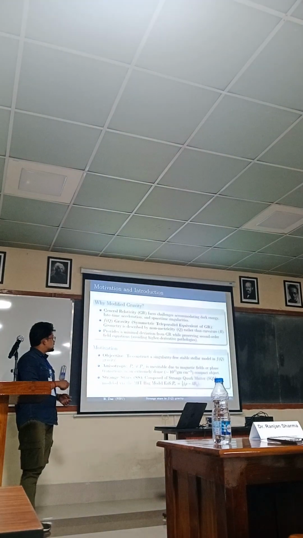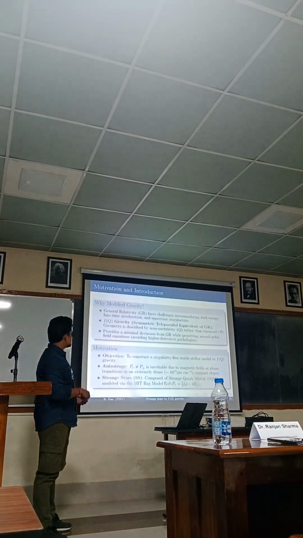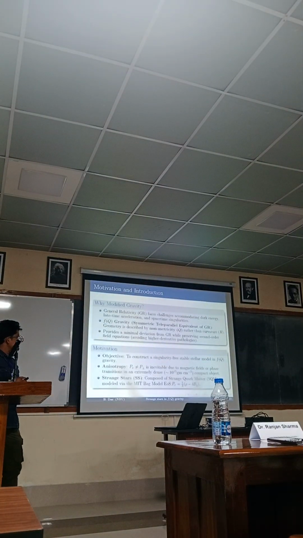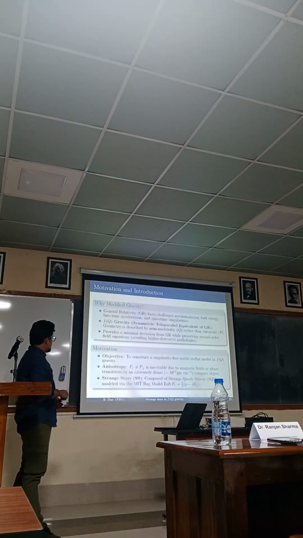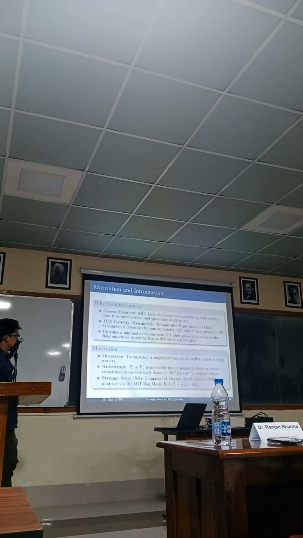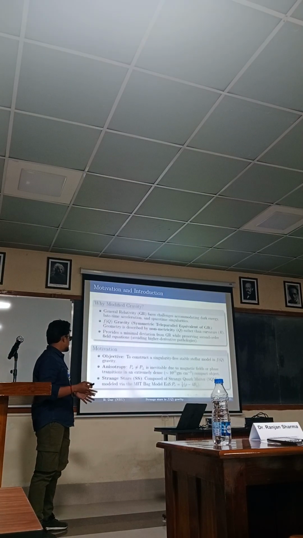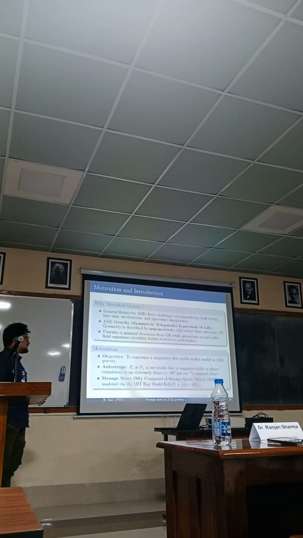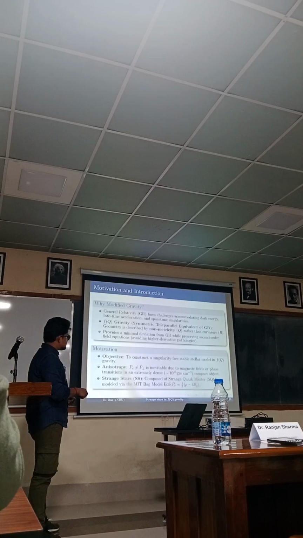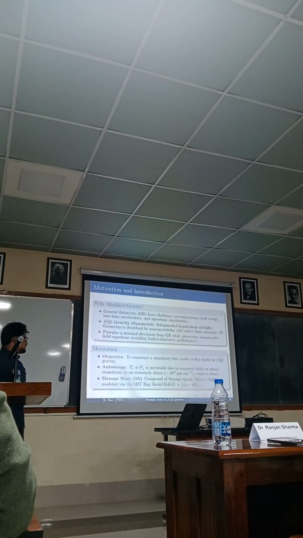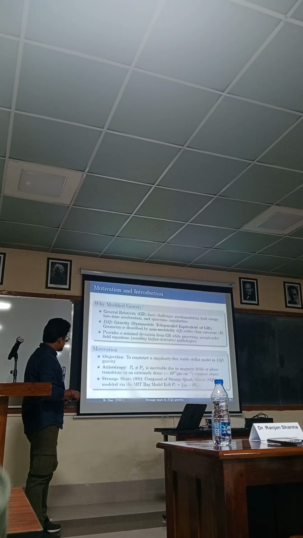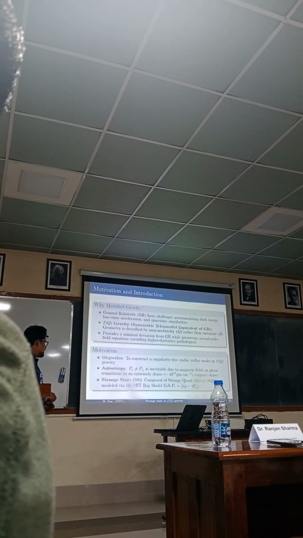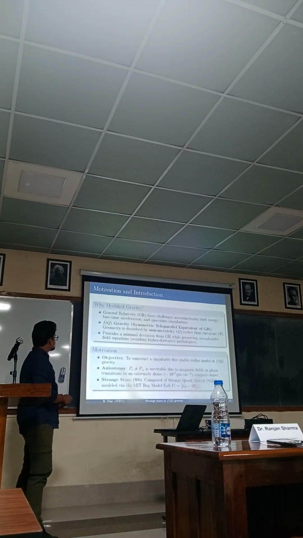So this provides a minimal deviation from GR while preserving second order equations, thus avoiding the higher order pathologies that arise. The main goal of our research work is to construct a stable stellar model in linear f(Q) gravity. In this work, we have incorporated anisotropy because in extremely dense compact objects, where the density is around 10^15 gram per cc, the matter is highly non-isotropic. We have modeled these stars as strange stars, which are composed of strange quark matter, and this is modeled via the MIT Bag model equation of state.